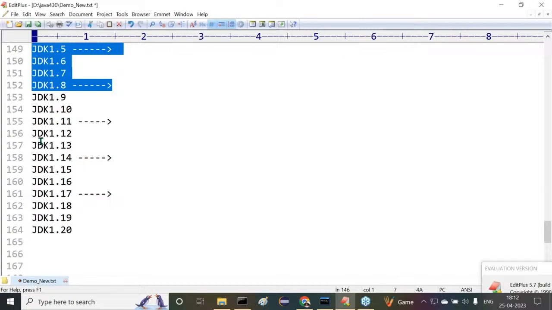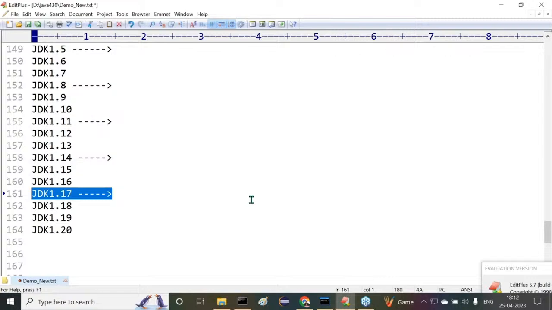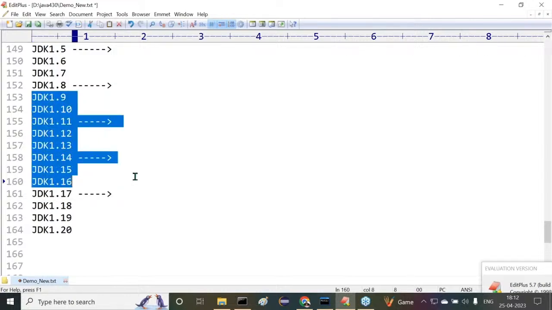At present, the movement outside is that all companies are trying to migrate directly from 1.8 version to 1.17 version. Think of it: when companies are using 1.17 directly, what is the use of these many versions?